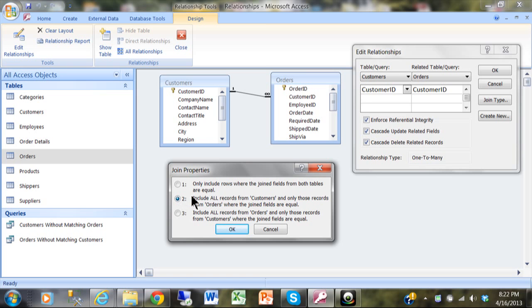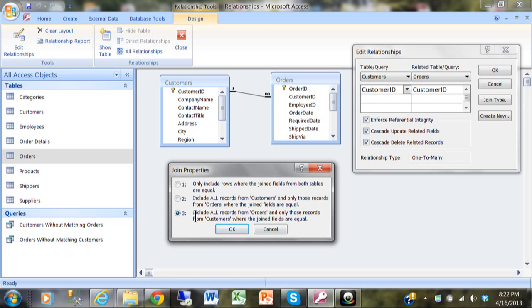So let's say there was a brand new customer 345 in the customers table, but they did not have a matching order in the orders table. That record would not show up for the first one because it's not on both sides, but that new record would show up on this one because that's going to show all of the customers even if they don't have a matching order. It's called a left outer join. And then over here, this would be a right outer join that would show all of the orders, even if they don't have a matching customer.